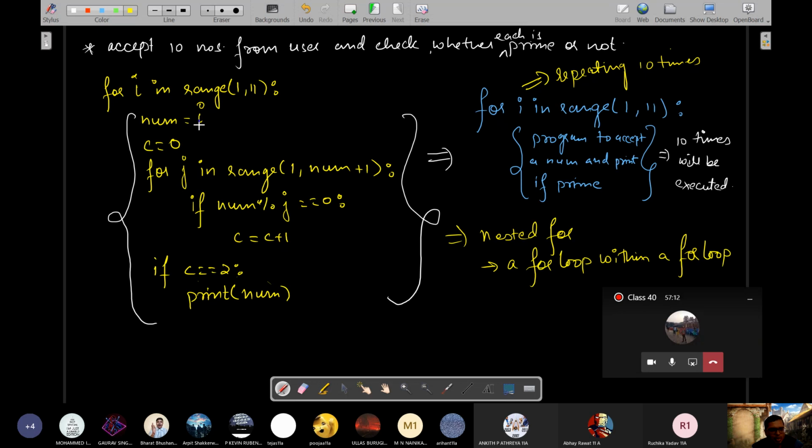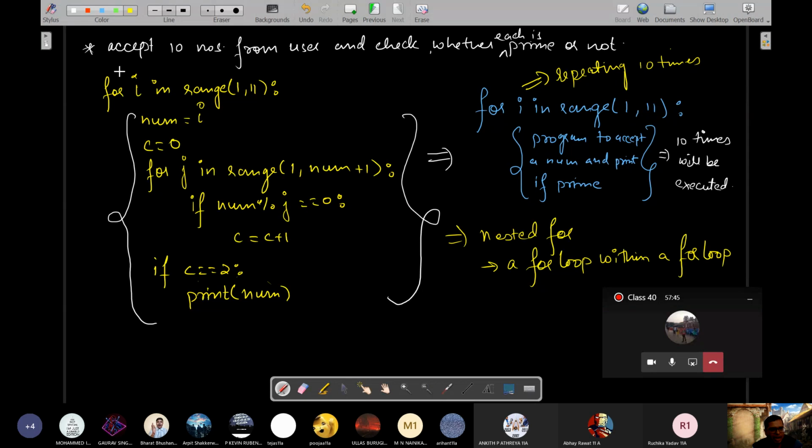Second time, I will become 2. J will vary from 1 to 2. So 1 and 2 will be checked whether they are factors of 2 or not. J first time will become 1, so 1 will qualify as a factor and count will become 1. Again, J will become 2. 2 will divide 2 completely, so again it will be a factor. C will become 2 because no other number is there. Number was 2 only, so it will come down. So 2 happens to be prime.